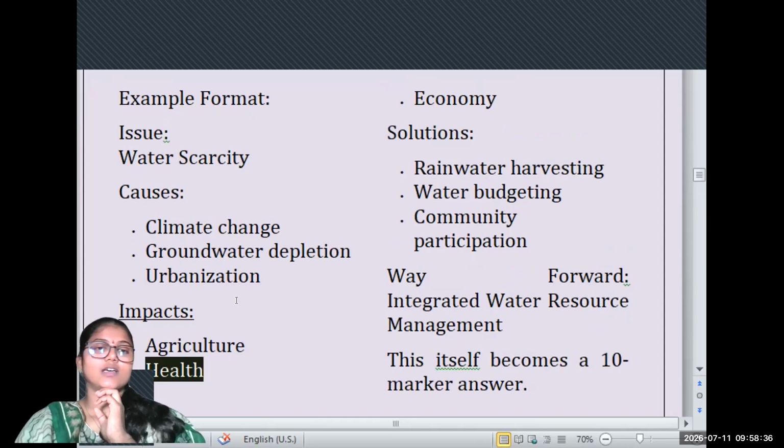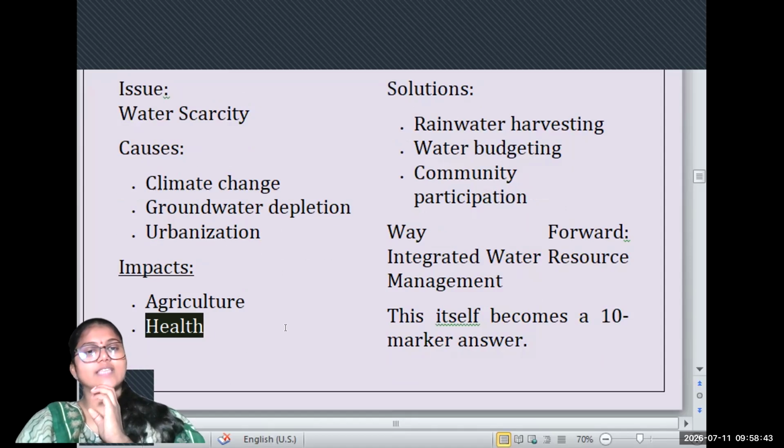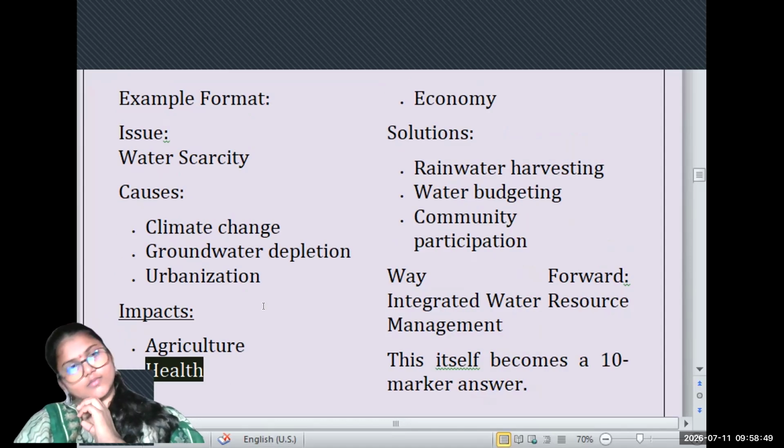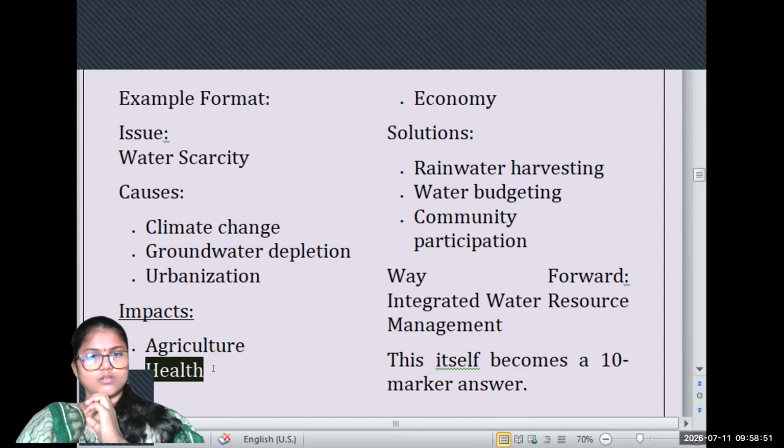Because of water scarcity, groundwater depletion, urbanization, and climate change, there is not complete availability of clean water.